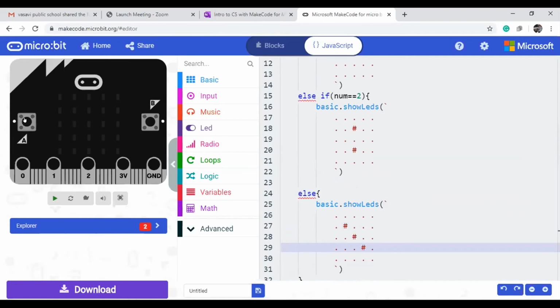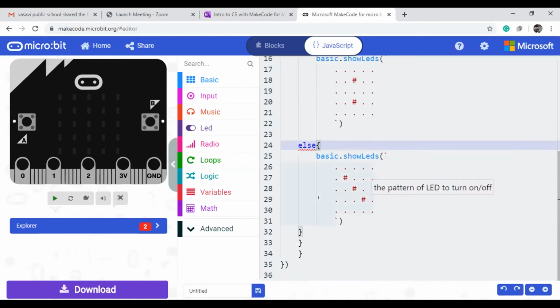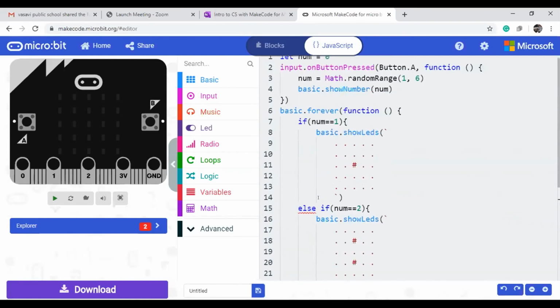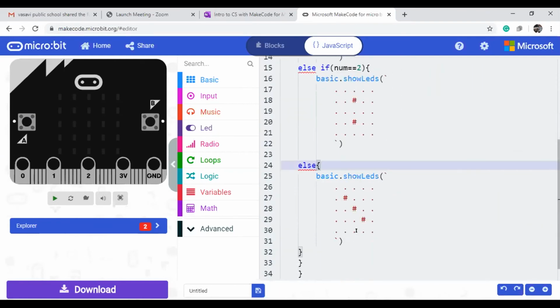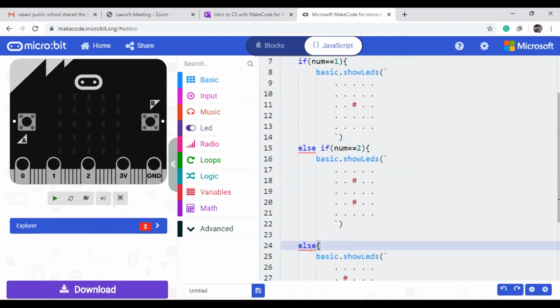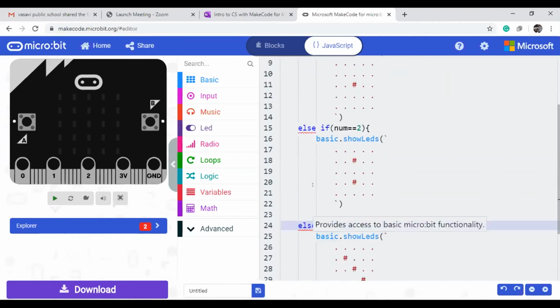Now see here, if I press, still it is giving the else and else if. It is giving the value. Some braces I missed here, I think. Where did I make the mistake? Anybody have any idea? If you see it already, you can write on the chat box. Declaration or statement is expected. So I can write it like this.